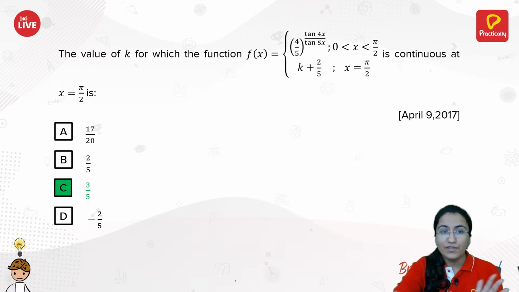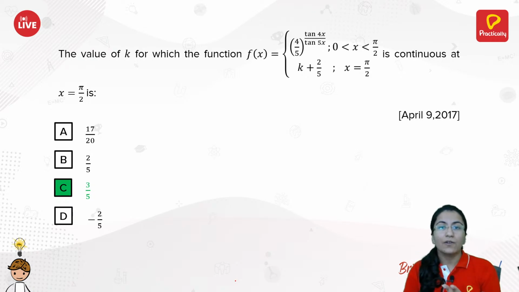Like 2 to 3 questions were mainly based on this thing only, that your function is given out to be continuous. You were just directly applying the definition of continuity, but while calculating the limits, you were using 2 to 3 results from the limits chapter. So if you are not able to do such questions, that means your limits portion is weak, right? Your continuity portion is not weak. You need to practice on limits more. Okay.